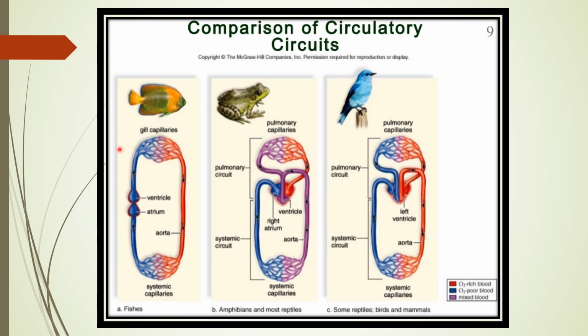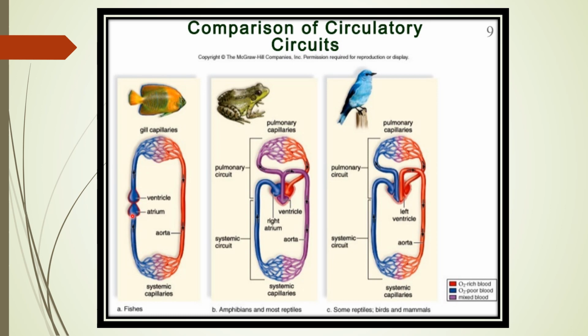Now you can see in this diagram, this is what we call the chordates. Chordates have five classes, you know very well. What are they? Pisces, amphibians, reptiles, birds and mammals. These are the five classes. Now all of them have a different kind of heart structure, and it is just due to their habitat, and it is developed according to their evolution also, right? So first we will talk about the fishes.